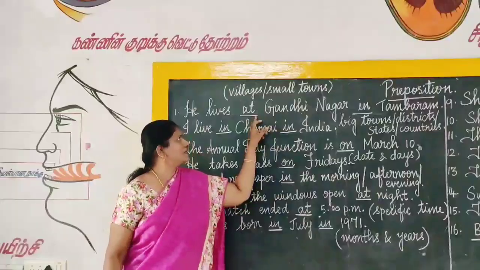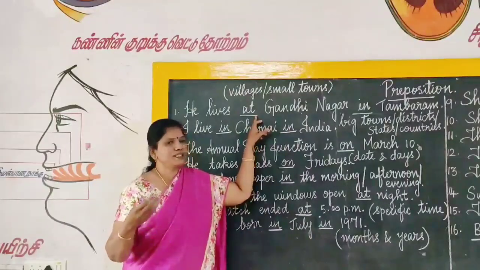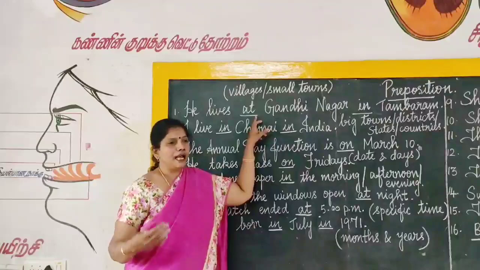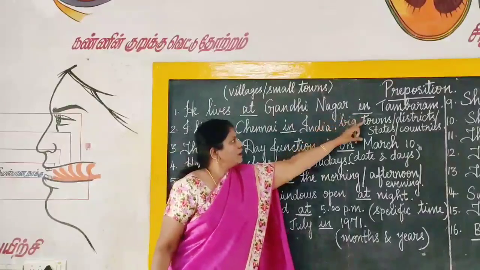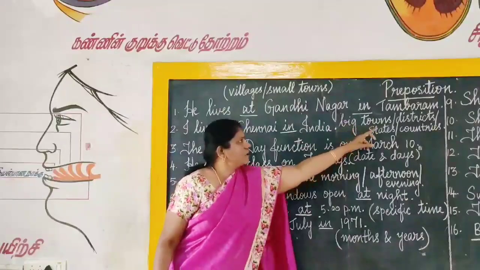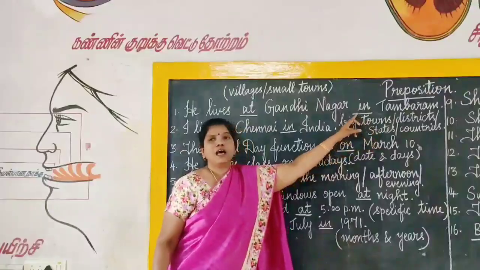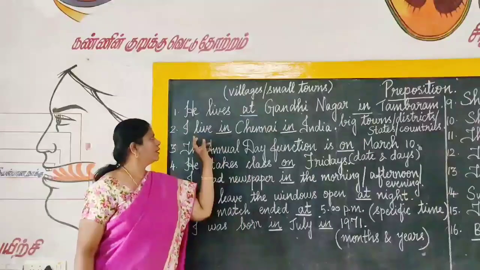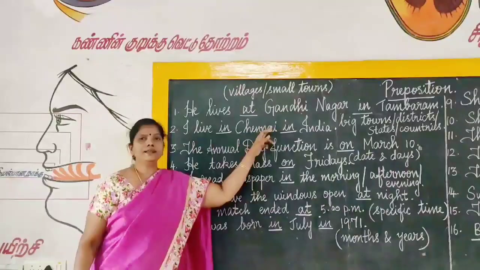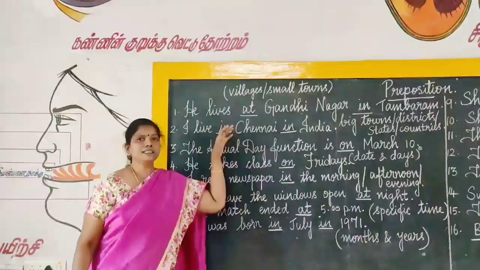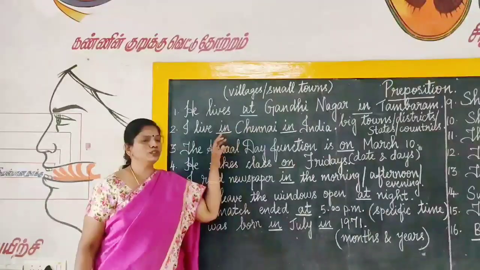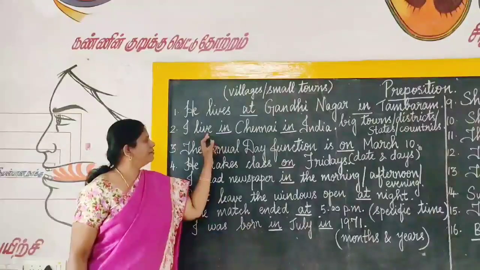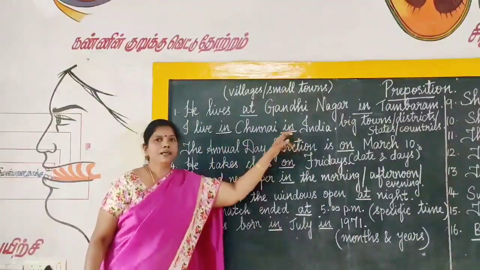So for small space, the place that occupies smaller spaces, for that we have to use the preposition at. And for big towns, districts, states or countries, we have to use the preposition in. Okay. Second one, I live in Chennai in India. For districts, states and countries, we have to use the preposition in. Okay. So I live in Chennai in India.